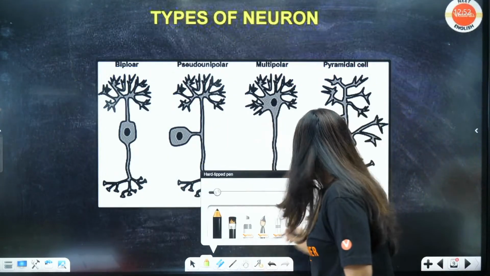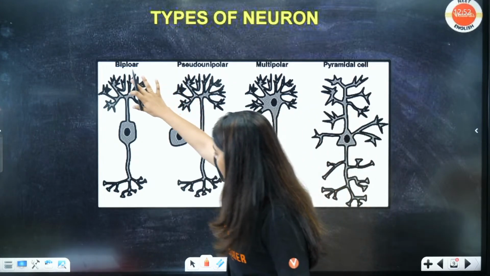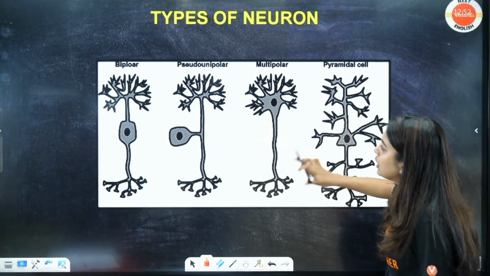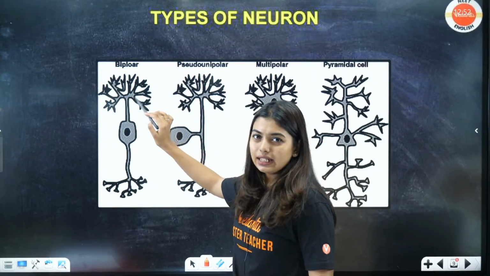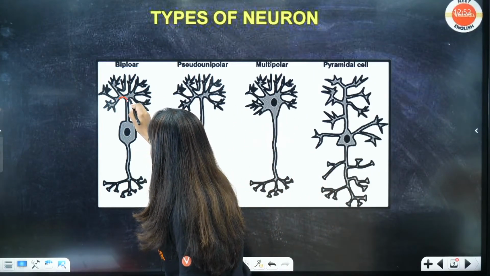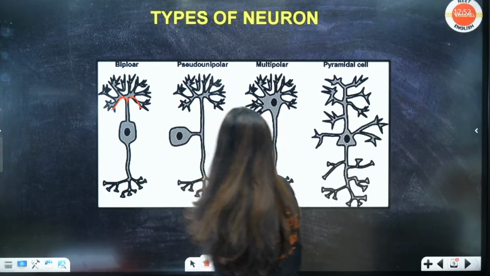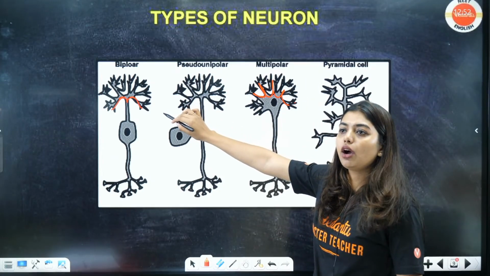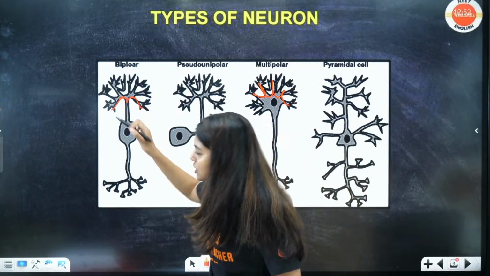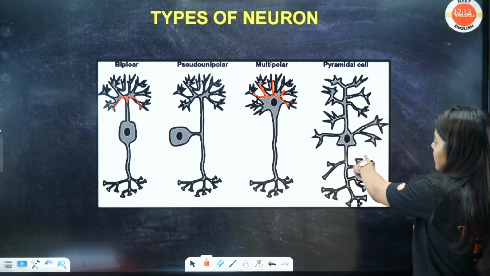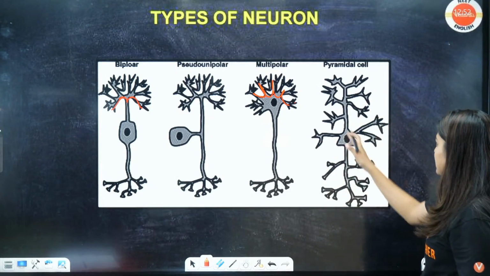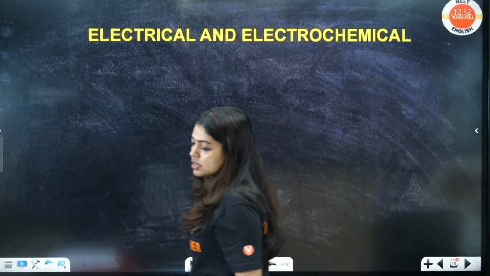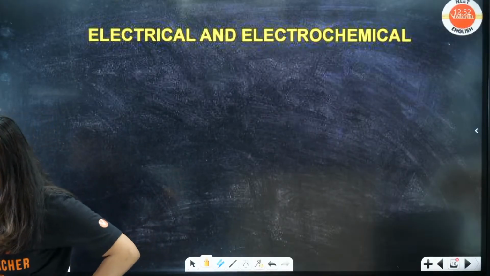Okay, look here students, here also you can see bipolar neuron, you can see one dendrite, one axon. Here also you can see pseudo unipolar, okay, multipolar. Actually this diagram is not exactly right, but if you look here properly, one emerges like this. Don't get confused, seeing that ma'am you told it's not multi, how come this is multi? You can see that from one branch itself it's just splitting. Difference is there. Same way here, you do not have pyramidal cells, it is everywhere scattering is there. Ready? Done? Easy peasy lemon squeezy. Any doubts? Okay.